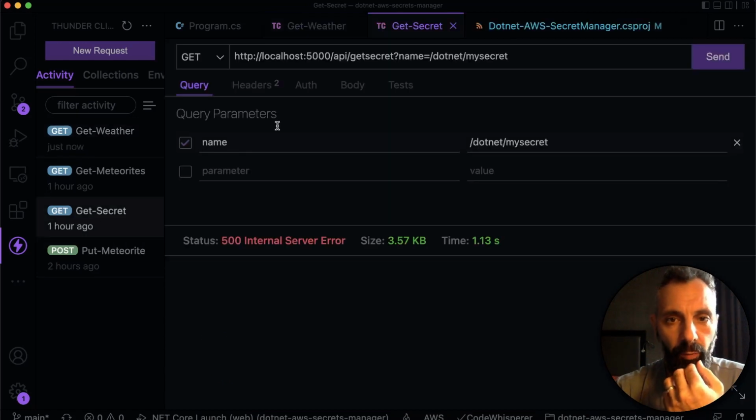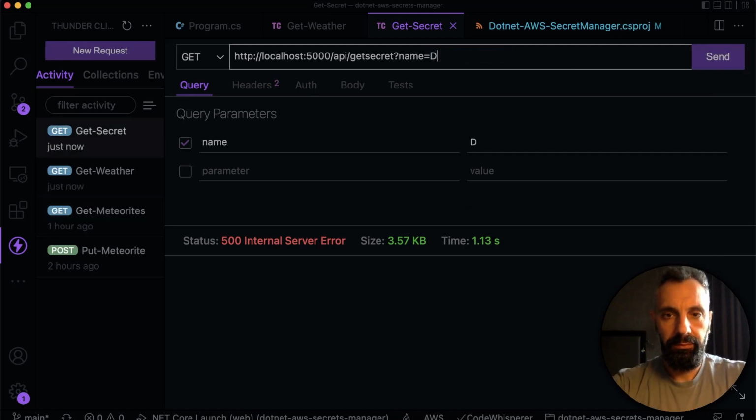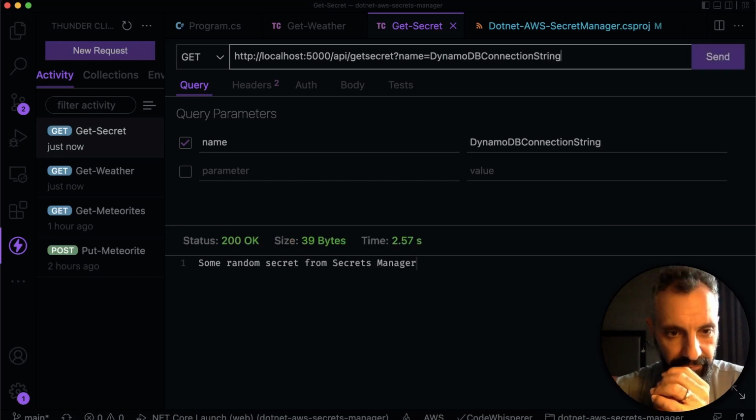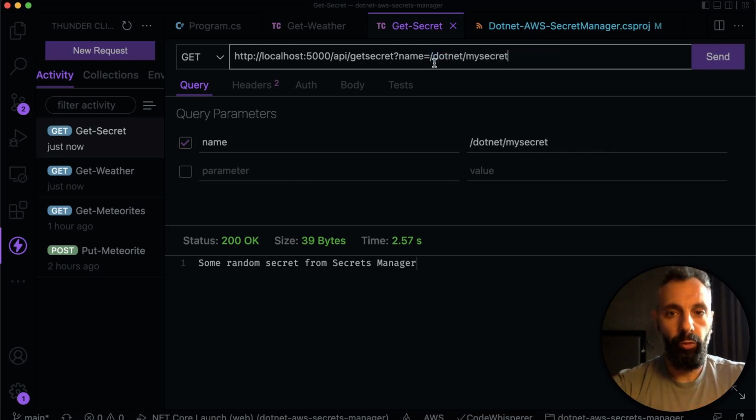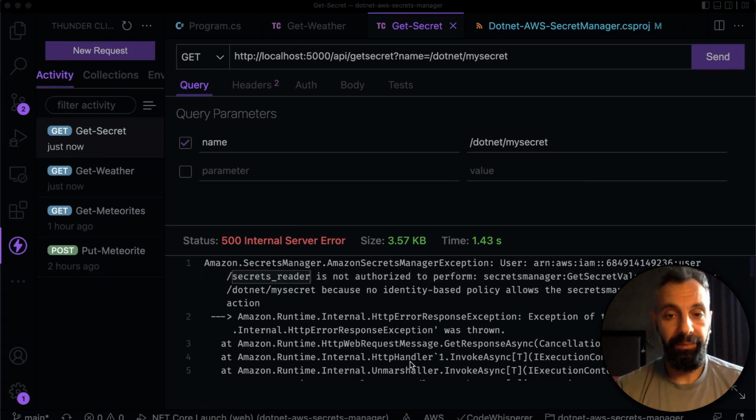Let's see what happens when we run the get secrets. First, I'm going to call that, and that's the value, some random secret from Secrets Manager. But if I were to change that to a different secret I have stored in my Secrets Manager, boom, an error message. Check this out. My account, which is currently running this application, is not authorized to perform a get secret value because there's no IAM policy that allows you to do that. Let's see how I implemented this kind of policy.